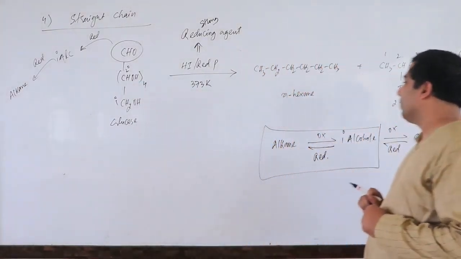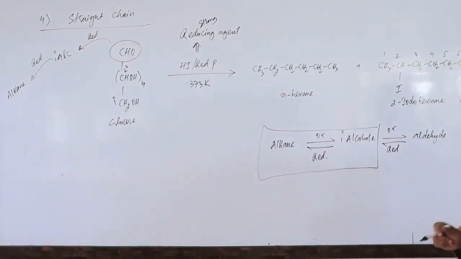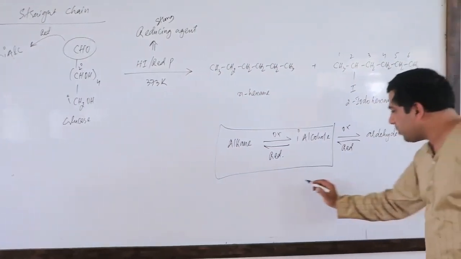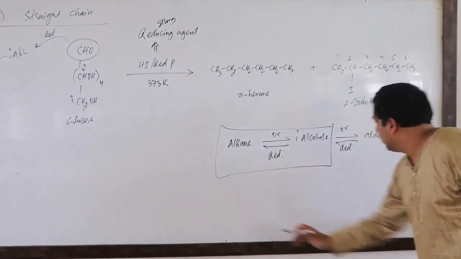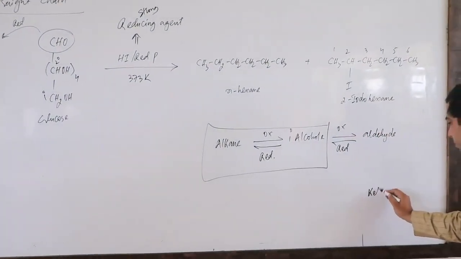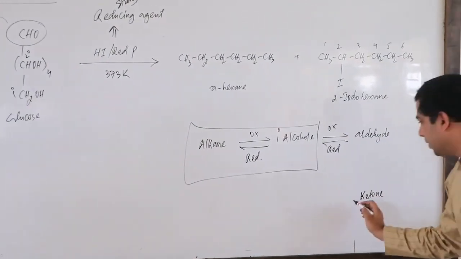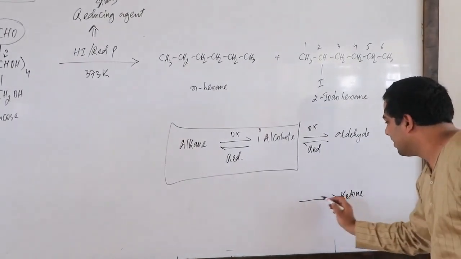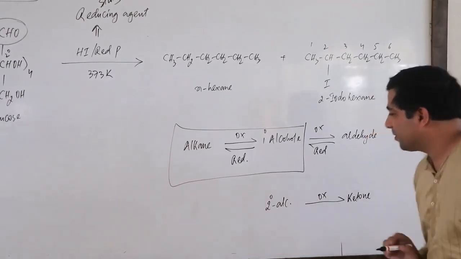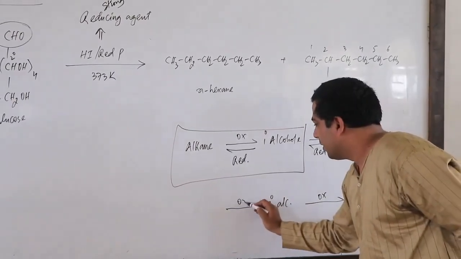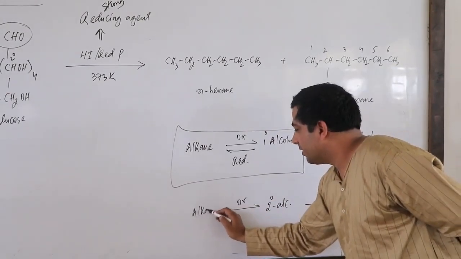But for this I want to tell you something here. Let us suppose I have a ketone here. Then which alcohol will be there? Secondary alcohol, let's suppose. And I have an alkane here, correct?